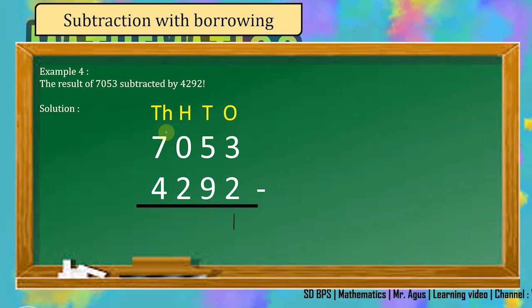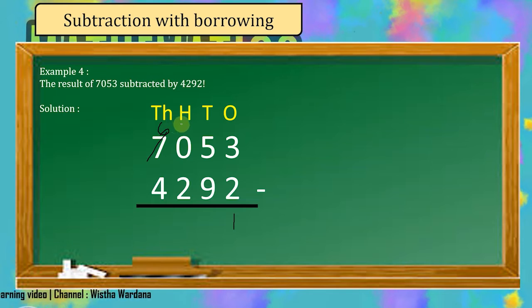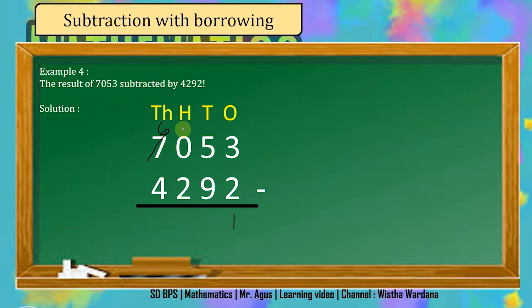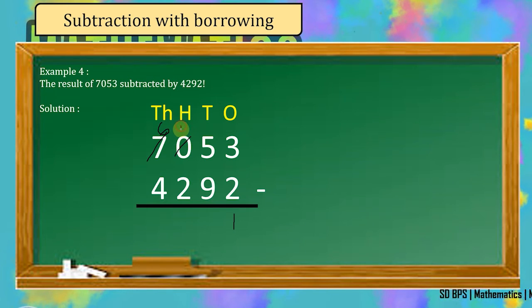In the 1000 place value you have 7. You borrow one from 7, and 7 will be 6. And move 1000 to the 100 place. 1000 equals 10 hundreds. So 0 becomes 10.